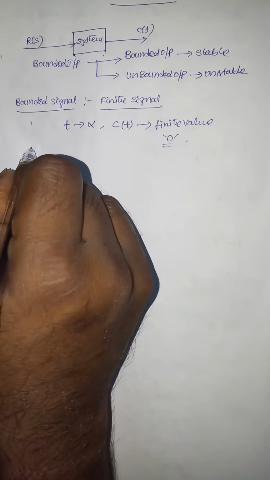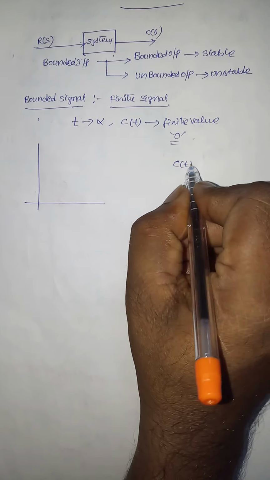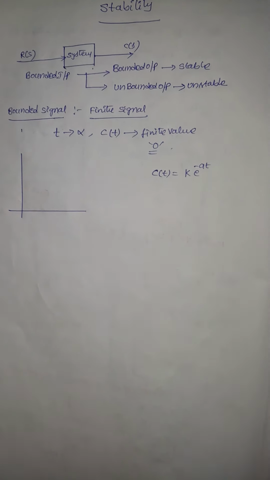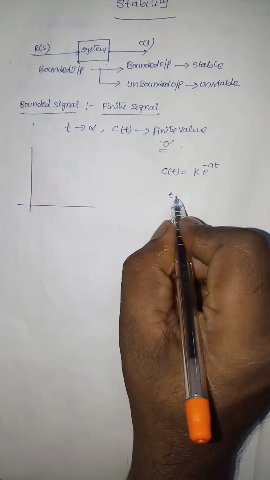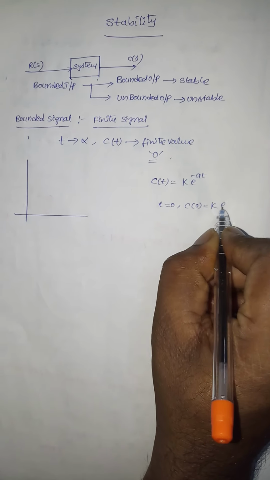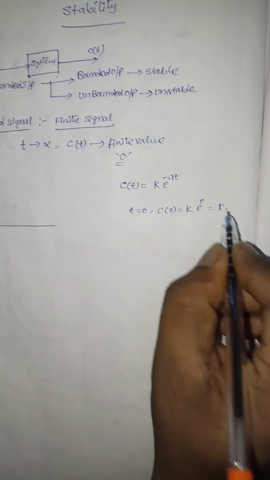So you see here, suppose C(t) is equal to k e^(-at). For t equal to 0, C(0) is equal to k e^0, and anything power 0 is equal to 1, so that is equal to k.